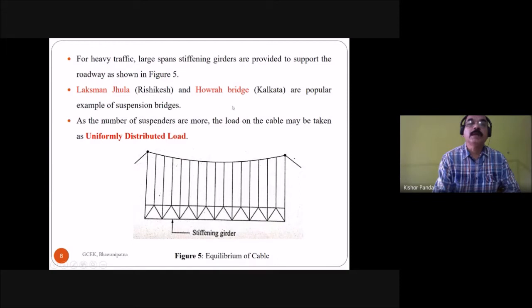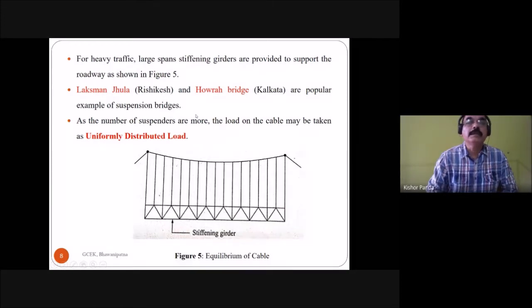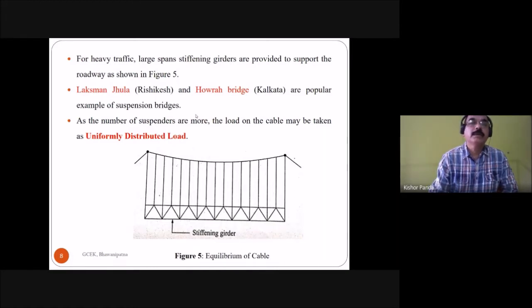Lakshman Jhula, Rishikesh, and Howrah Bridge, Calcutta, are popular examples of suspension bridges. When the number of suspenders is more, the load on the cable may be taken as a uniformly distributed load. Here you see these are the suspenders. So as the number of suspenders is more, you have to take the load on the cable as a uniformly distributed load.